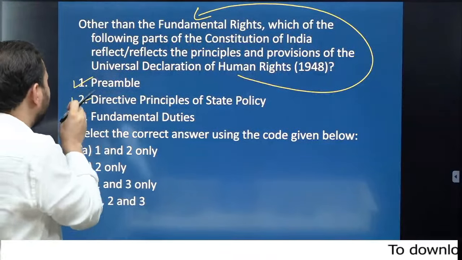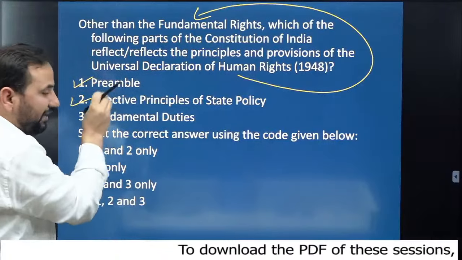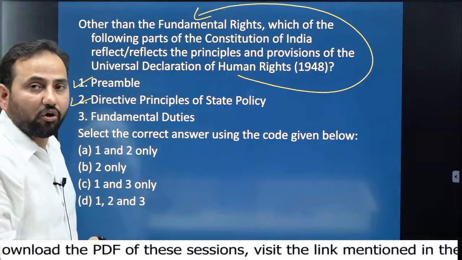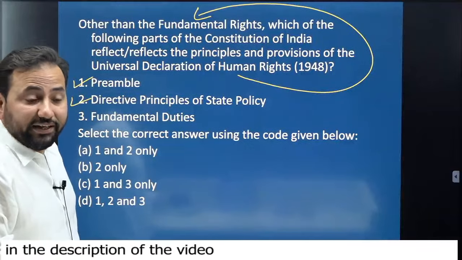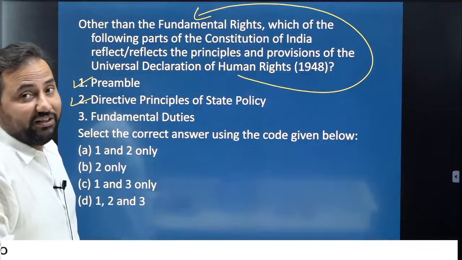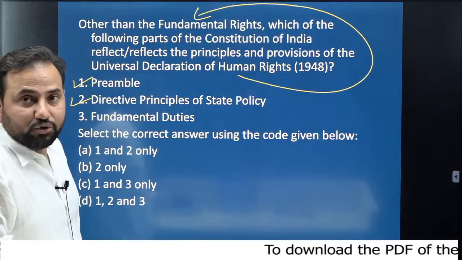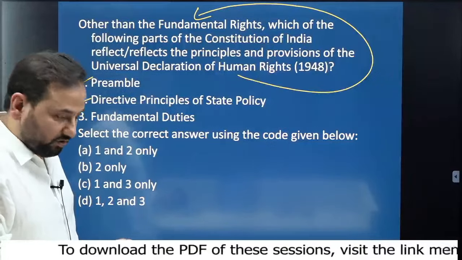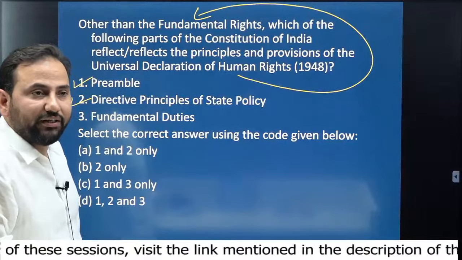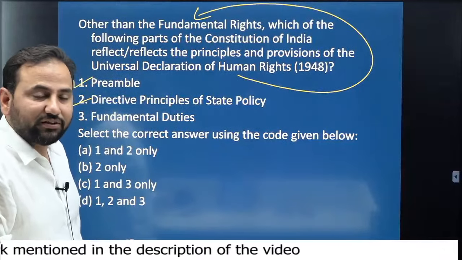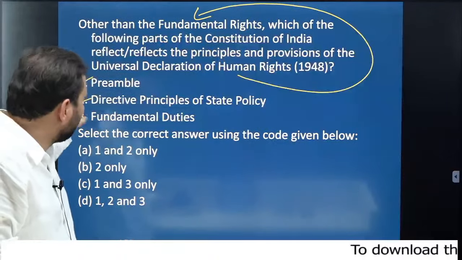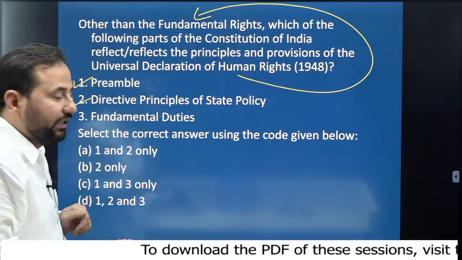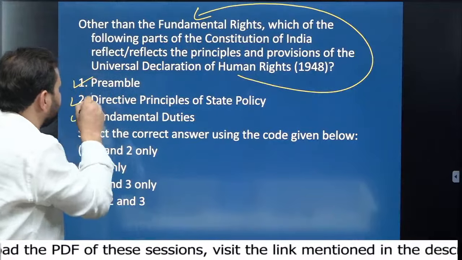Because various provisions of the preamble can be seen in DPSP, like the provisions of economic justice, social justice, and everything associated with economic democracy and social democracy can be seen in this section of DPSP, and it is also related to the fundamental duties.